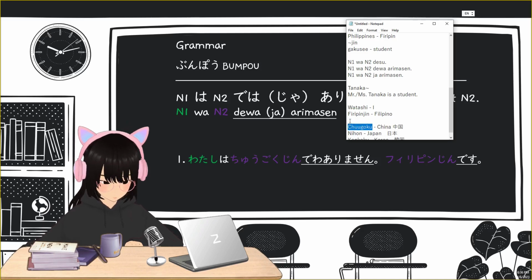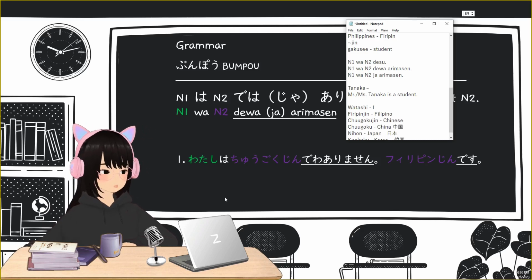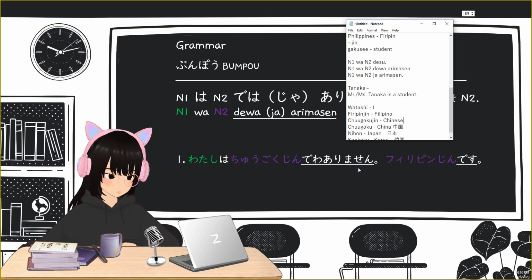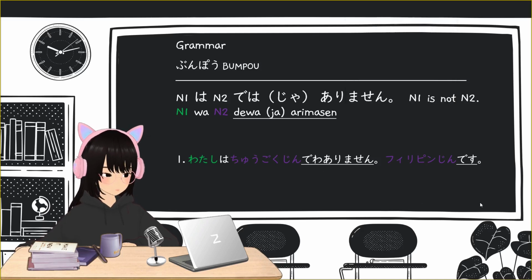Chugoku jin is Chinese. So here we still have our N1 wa N2, but for this sentence structure we replaced desu with dewa or ja arimasen. So here in this case it is dewa arimasen. Watashi wa Chugoku jin dewa arimasen means I am not Chinese.